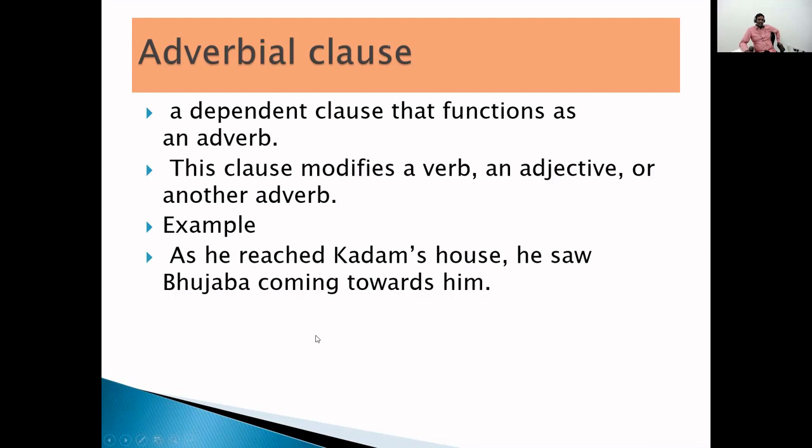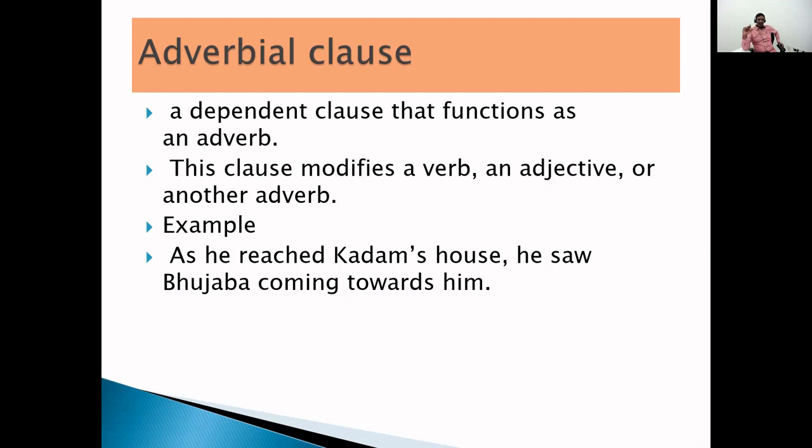See, as he reached Kadam's house, he saw Bujaba coming towards him. Here, what is adverbial clause? Yes, as he reached Kadam's house is an adverbial clause. He saw Bujaba coming towards him, that is main clause.